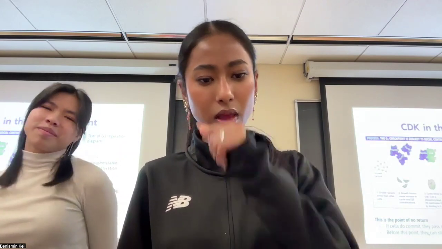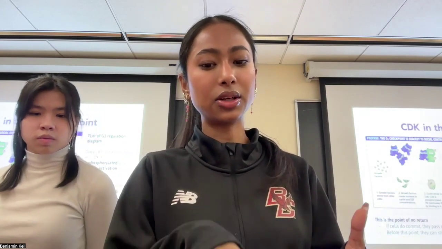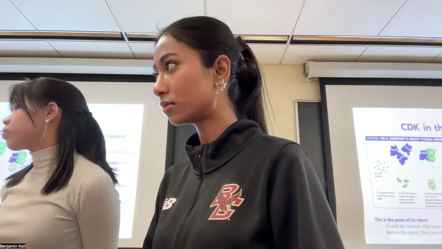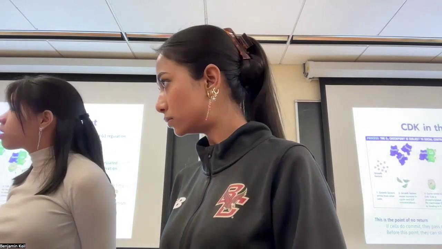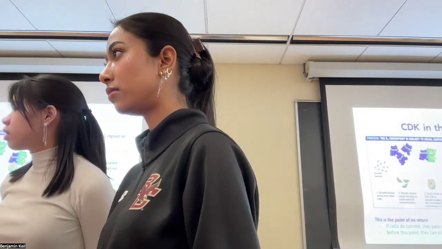They pass the restriction point into S phase. Before this point, they can still return to G0 phase and not undergo apoptosis. So they can return back, and it will make sure that it doesn't die off. So it can only change its mind in the G1 and G0 phase, essentially. During the G1 phase, it can change its mind and leave the cell cycle, and G0 is not part of the cell cycle. So basically, after E2F is unbound, you can't go back.